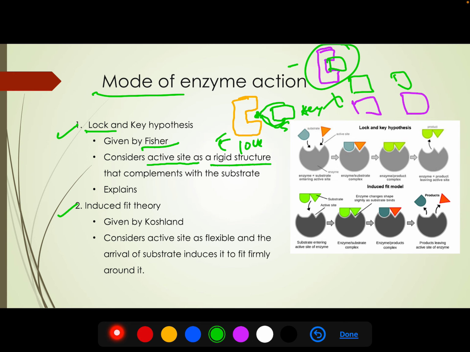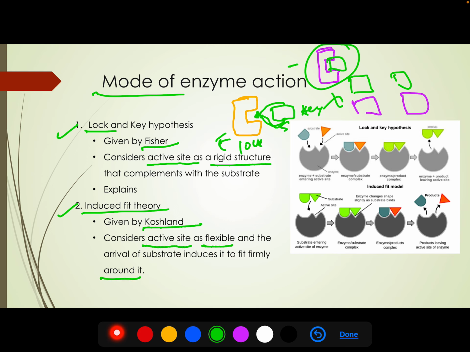To answer the question of why anything analogous to the substrate does not proceed forward into product, another theory was put forward called the induced fit theory. It was given by Koshland and it considers that the active site is not rigid, rather it is flexible, and the arrival of the substrate induces the active site to fit firmly around it.